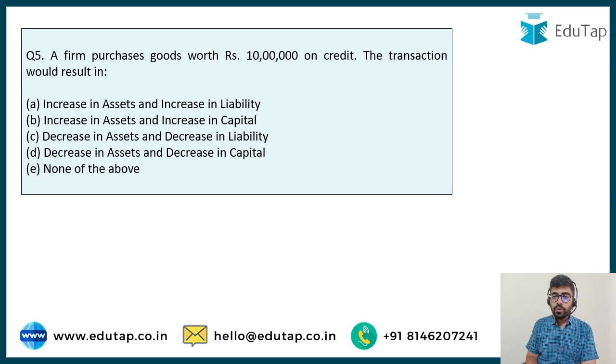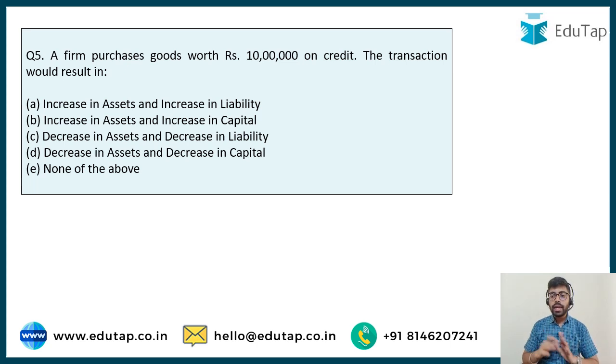So now let's move on to the next question. Friends, this is going to be the last question of today's discussion. I want you to try to answer this one, because we've already discussed some of the basic aspects of accounting. We have discussed the fundamental accounting equation also. So this question is: a firm purchases goods worth rupees 10 lakh on credit. The transaction would result in.